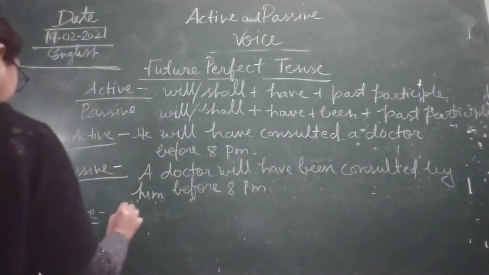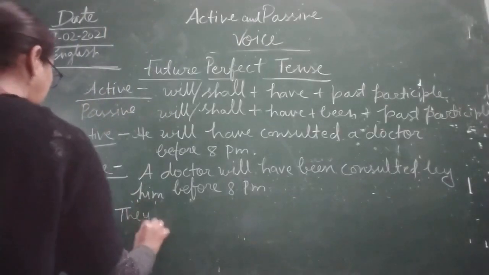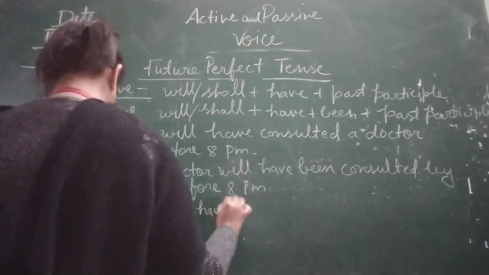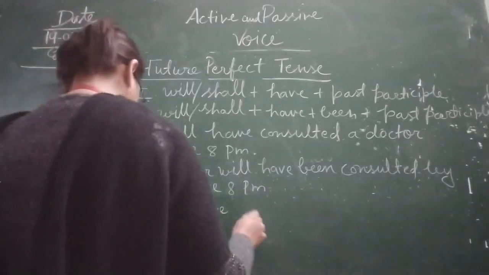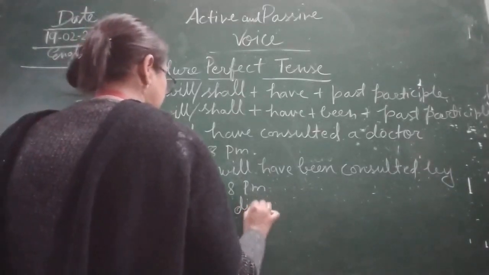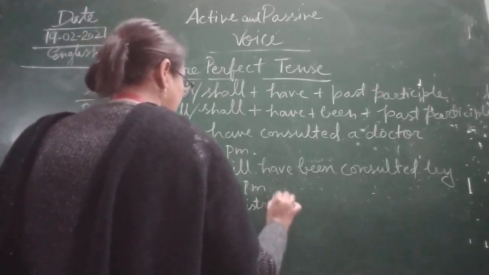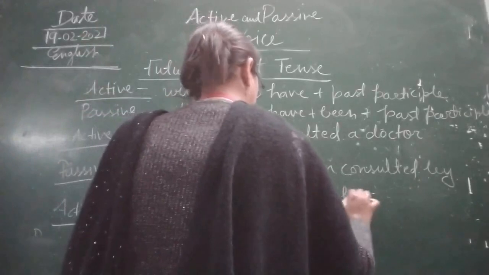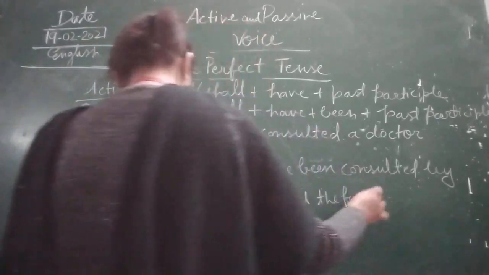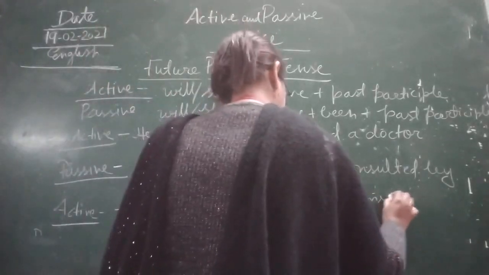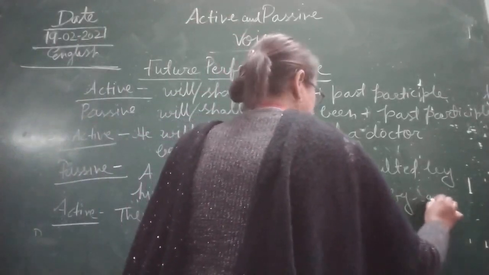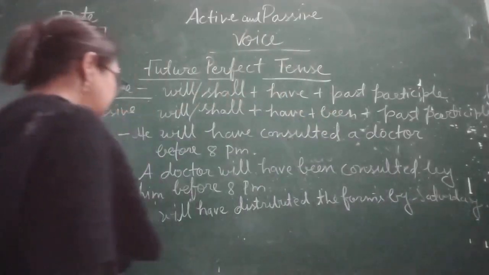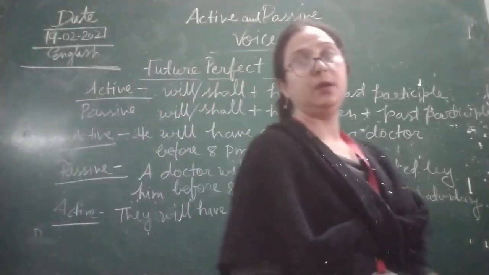Okay, I am going to give one more example. They will have distributed the forms by Saturday. Now here you can see, children, in active voice, they will have distributed.